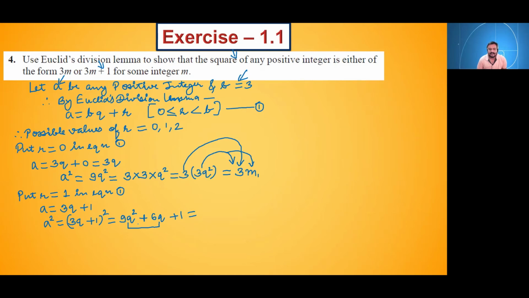What we can take common here? We can take 3 as common. Just take 3 as common.